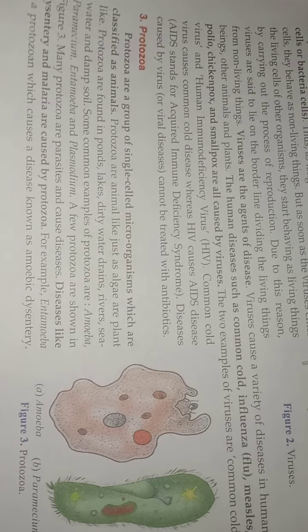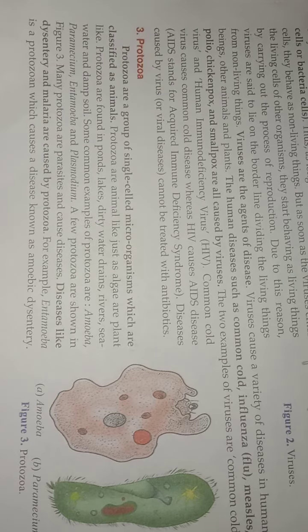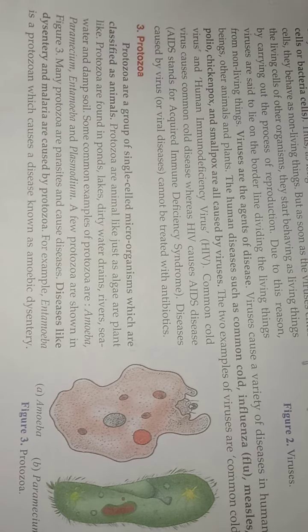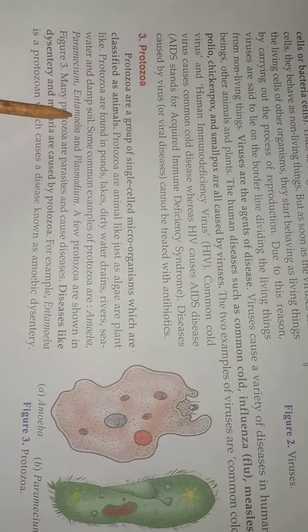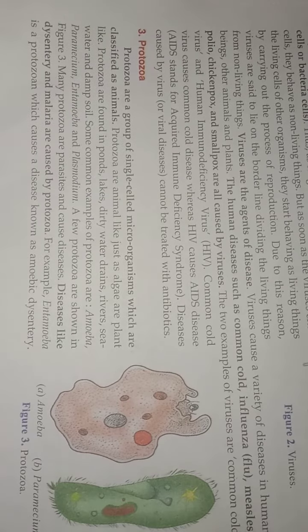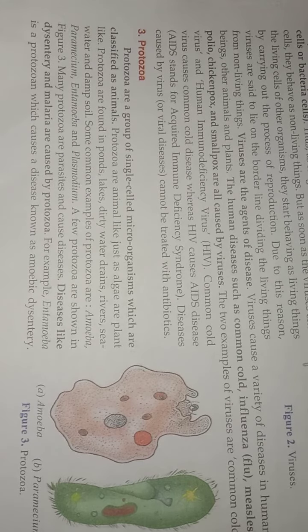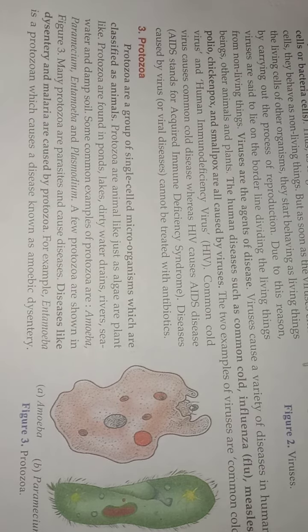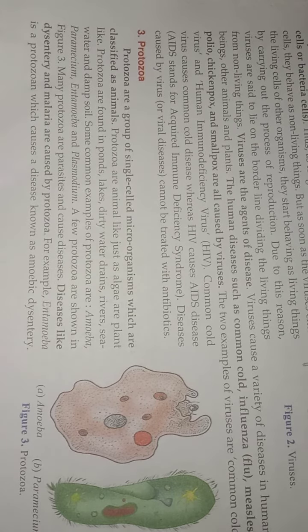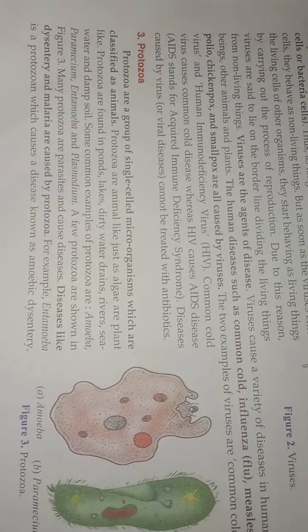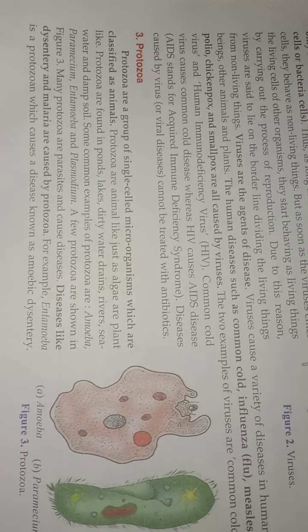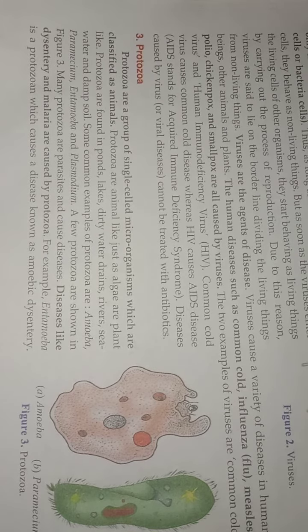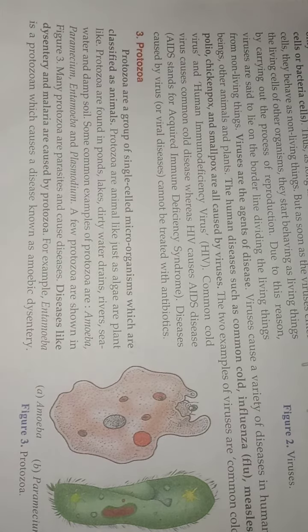Some common examples of protozoa are amoeba, paramecium, entamoeba and plasmodium. Amoeba, you have heard about amoeba, is a single cell microorganism, and for its reproduction its nucleus gets split and divides into two.